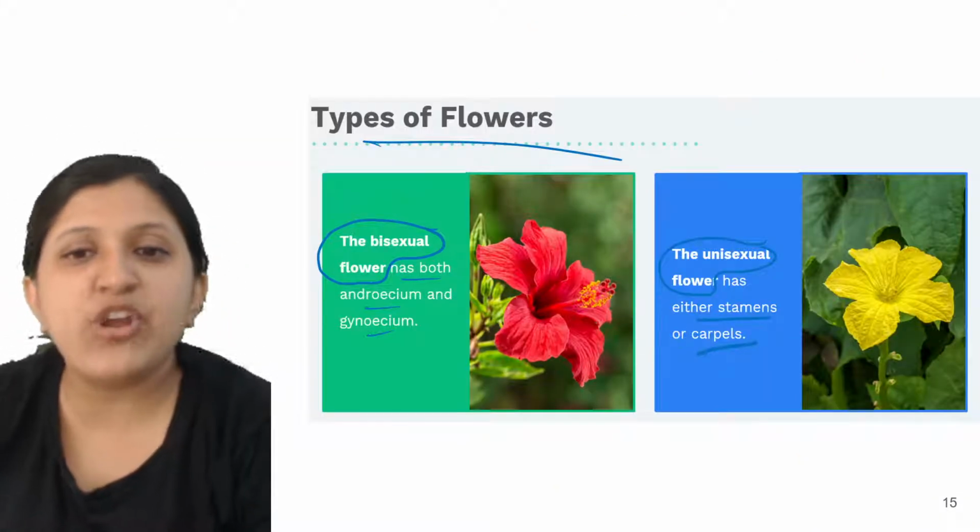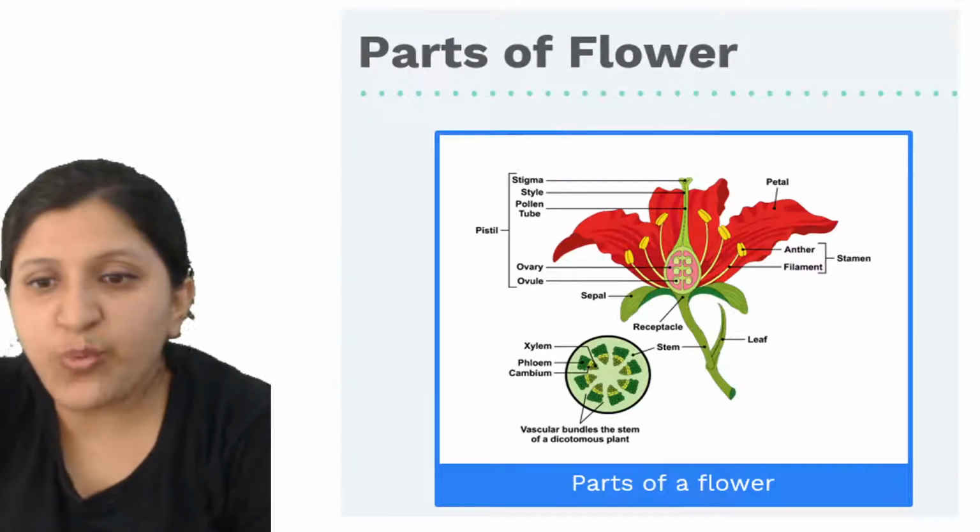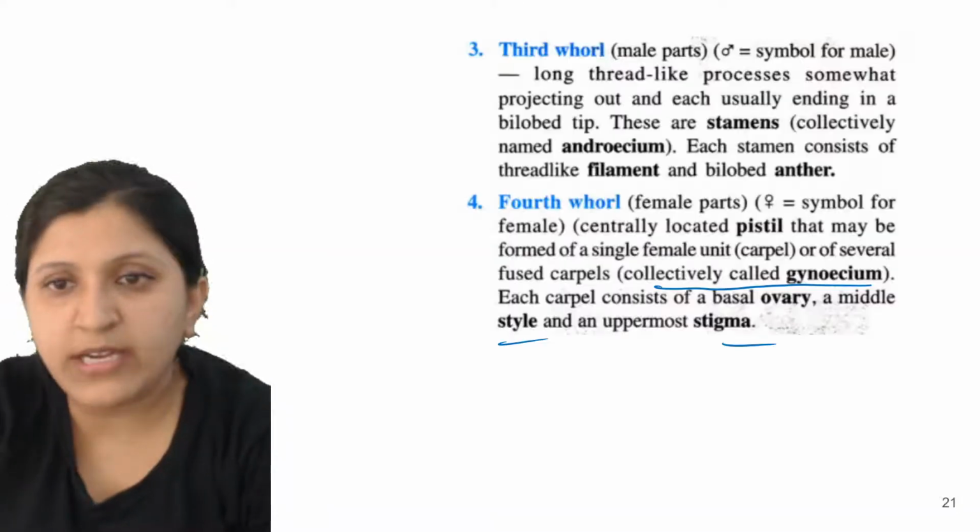A bisexual flower has both an androecium and a gynoecium. We have discussed this also. I think we are done with this.